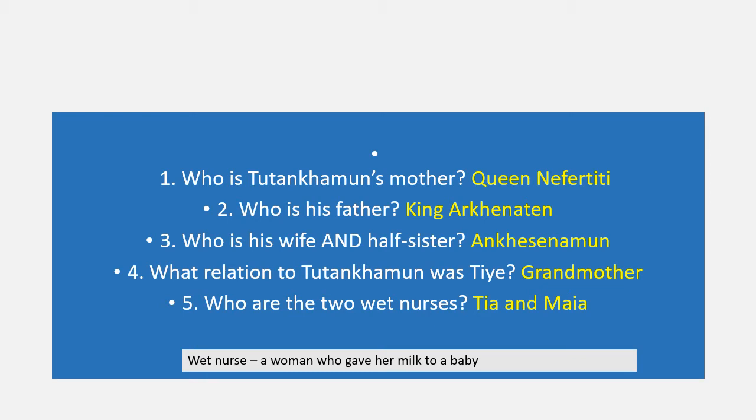Wet nurse is a woman who gave her milk to a baby. So sometimes in royal families particularly, the birth mother was thought of as too important to use her milk for her babies. So they would get somebody else to give the babies the milk. And that person would be called a wet nurse. So write that down in your glossary now. Pause this while you're doing it.